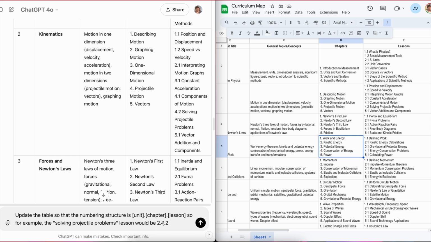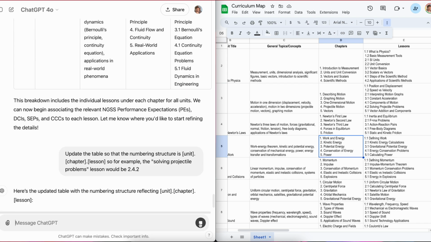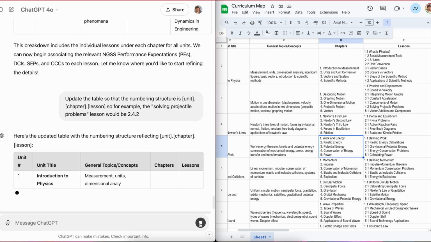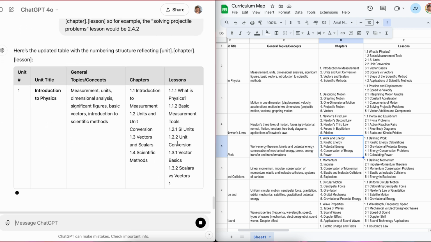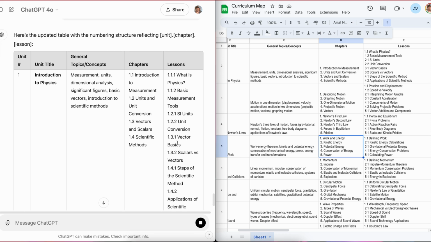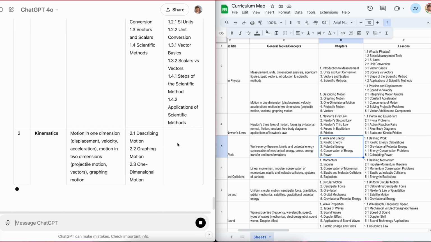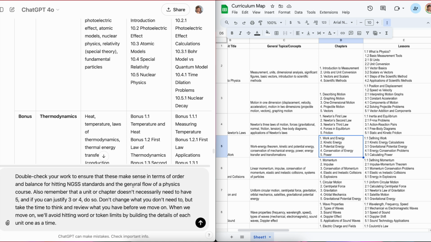So for example, solving projectile motion problems would be like 2 because it's unit 2. Since it's chapter 4 and it'd be the second lesson in chapter 4, it'd be 2.4.2. Now it's going to do this. So it knows this numbering system. It's very logical. And what we're looking for here is on the lessons section, the updated numbering system. So far it's looking good. 1.1.1, 1.1.2, all the way over. Something really useful you can do is to ask it to double check its work, to remind it of things.